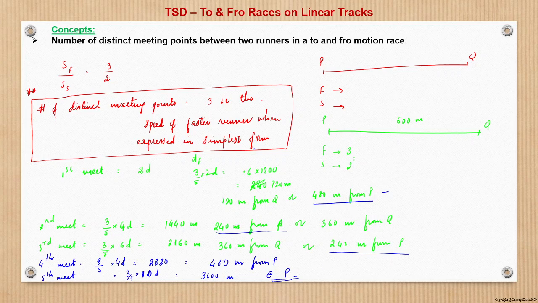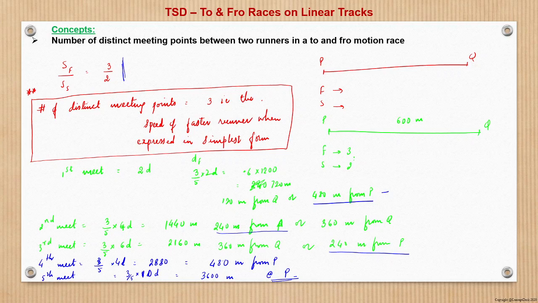So this can be generalized to all the ratios. Here the only thing we need to ensure is that we simplify the ratio of speeds to the simplest form, and then the higher of the two, numerator or denominator, will be the number of distinct meeting points, right? So with these basic concepts, what are those?